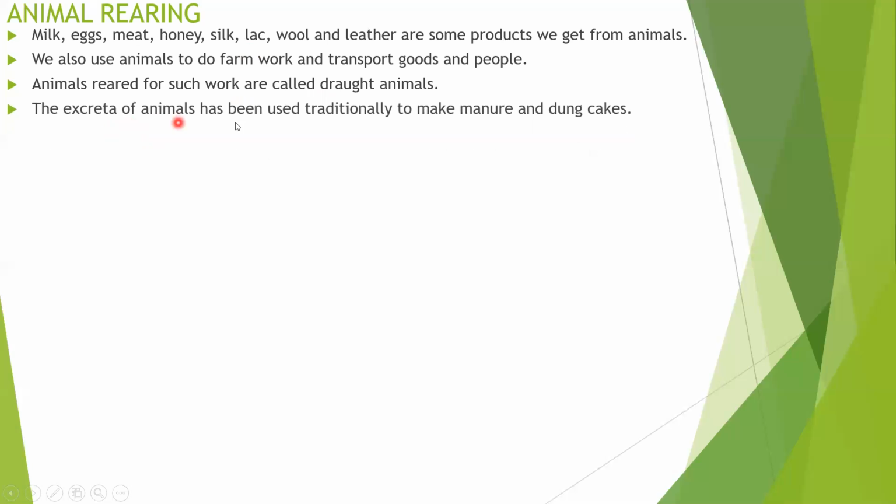The excreta of animals has been used traditionally to make manure, commonly called dung cake or cow dung. Cow dung or cattle excreta is used in the field for cultivation. Now it is used to make biogas. Not only for manure preparation, but biogas, a kind of gobar gas, is prepared using cattle excreta, and it is used as a fuel and to generate electricity. Not only for burning or fuel purposes, but it is used to produce electricity also.